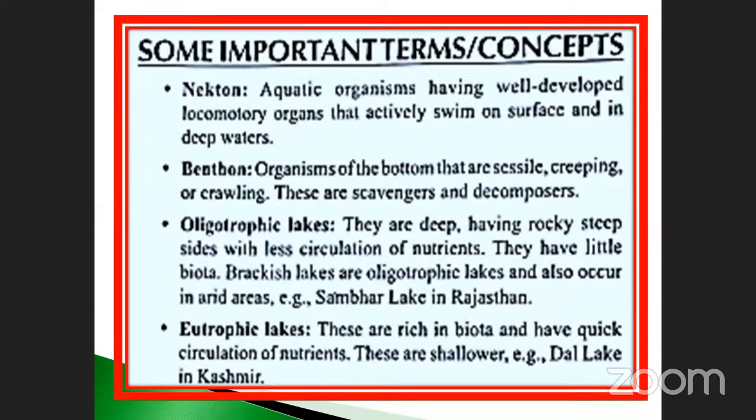There is a smell, and the dehydration process occurs completely. The color also differs in nature compared to the normal lake. Shallower, example, Dal Lake in Kashmir. So these are the two important ones. Oligotrophic lake, where is it present? Sambar Lake, in Rajasthan. And eutrophic lake is Dal Lake in Kashmir.